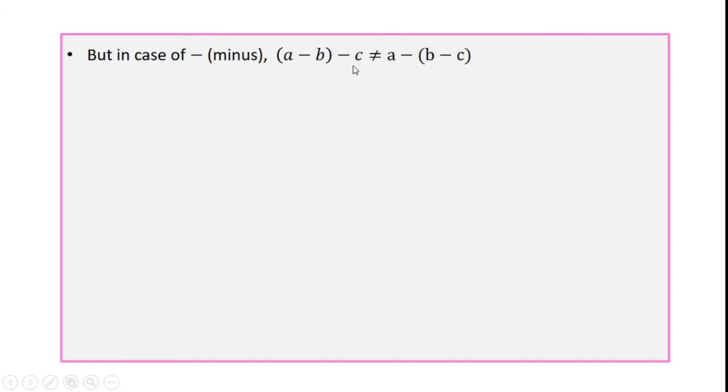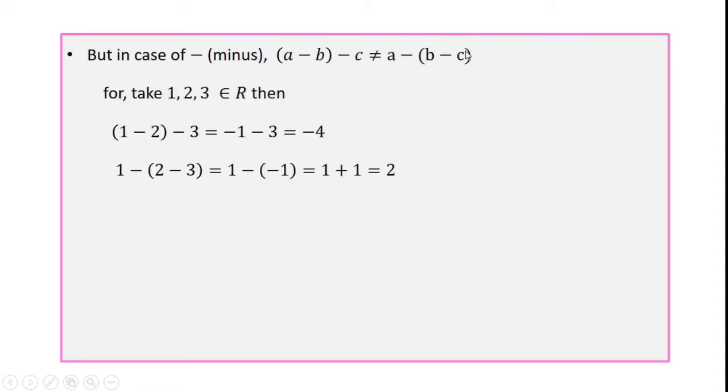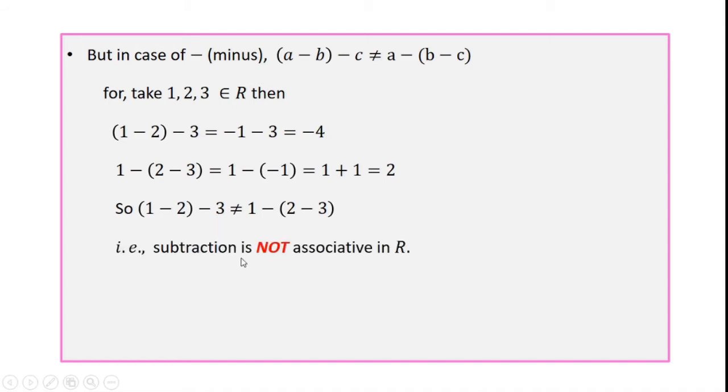But in case of minus, equality does not hold between these two relations. For example, if we take any three elements in R, say 1, 2, 3 belongs to R, then (1 minus 2) minus 3, if we calculate this one, we get minus 4. 1 minus (2 minus 3), if we calculate this one, we get 2. But these two numbers, minus 4 and 2, are not equal, so that we have inequality between these two relations. So subtraction is not associative in R.